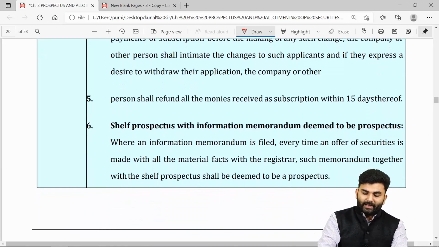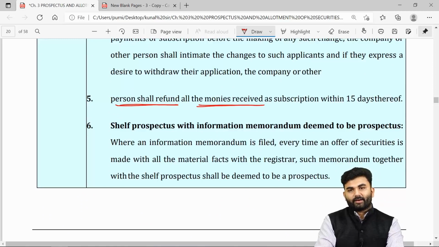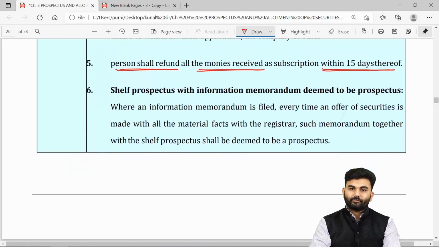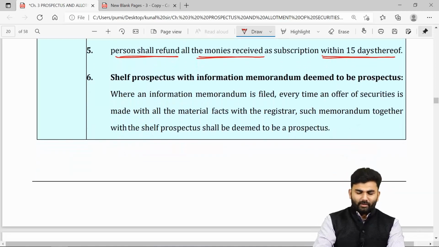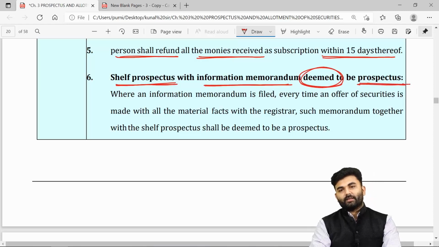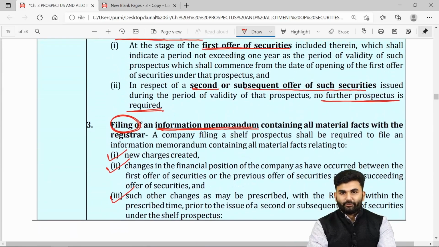However, if the applicants want to have a refund of their money, then they can get their refunds, wherein the company shall refund that money within 15 days. The lawmaker says a shelf prospectus along with the information memorandum is assumed to be the prospectus itself.